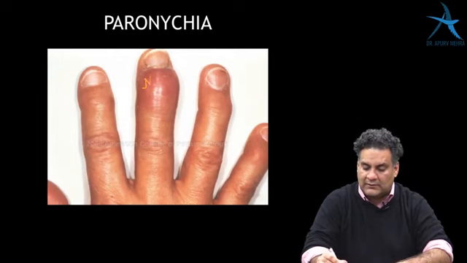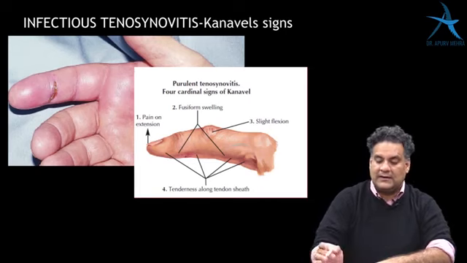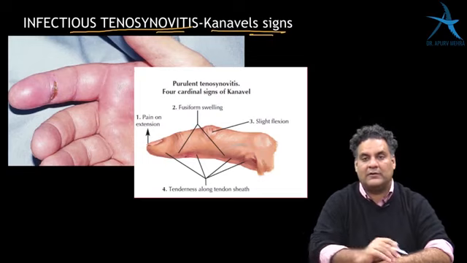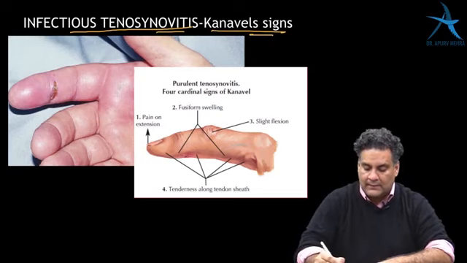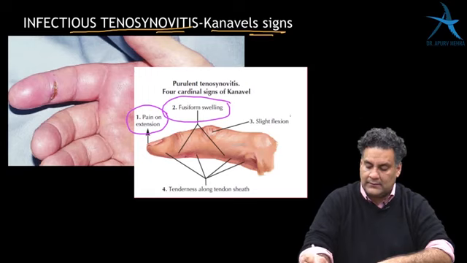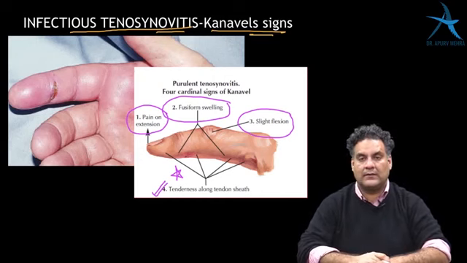Paronychia is the infection of the nail bed. It is the most common infection of the hand. And this is what is coming nowadays, infectious tenosynovitis. It is the infection of the tendon sheath of fingers in which you have Kanavel signs. There are 4 Kanavel signs that you must remember, which are pain on stretch, uniform swelling, flexion of the finger, and the most important, which is most significant, is tenderness.